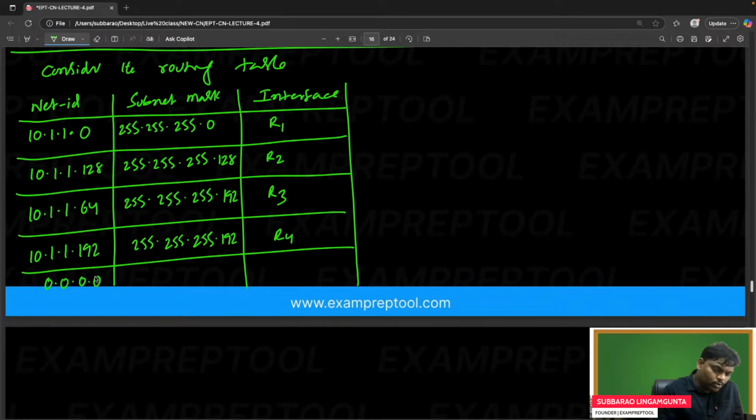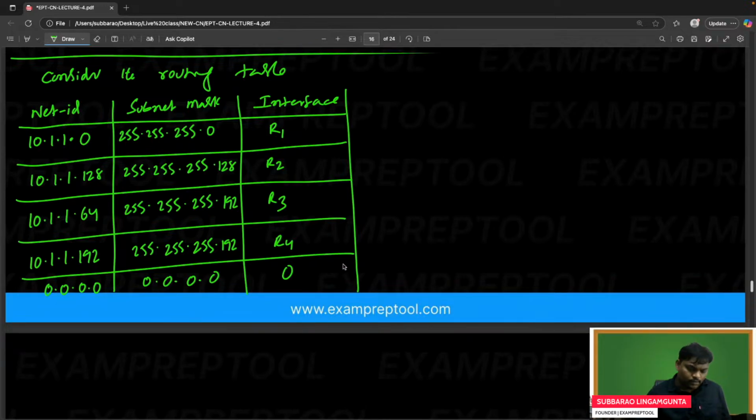It's a very nice problem. Let's see how many people will give the answer. Consider the routing table.